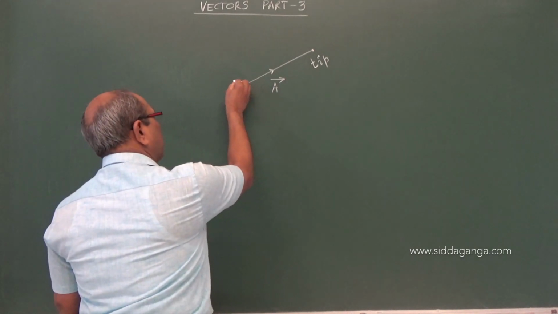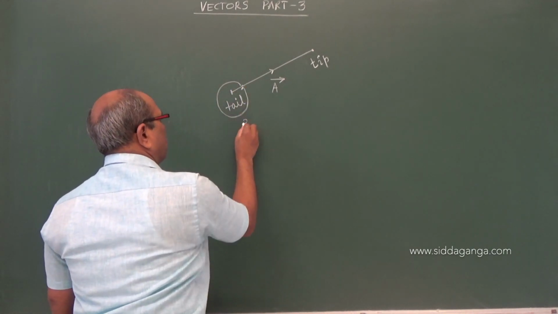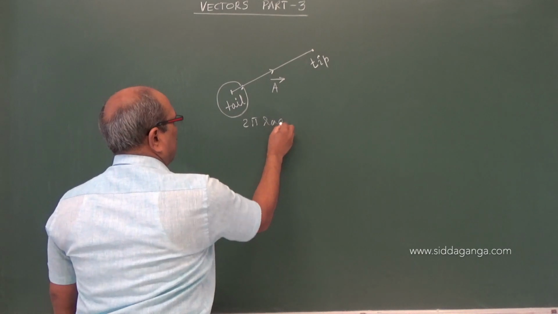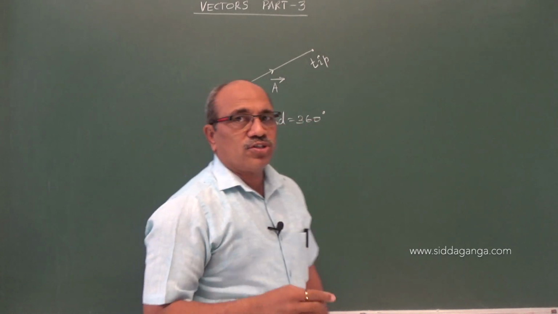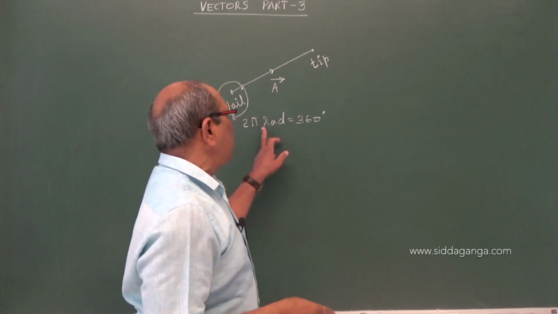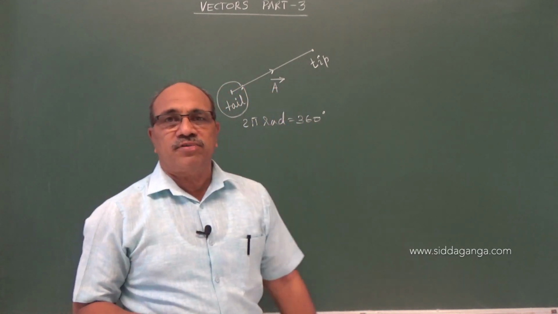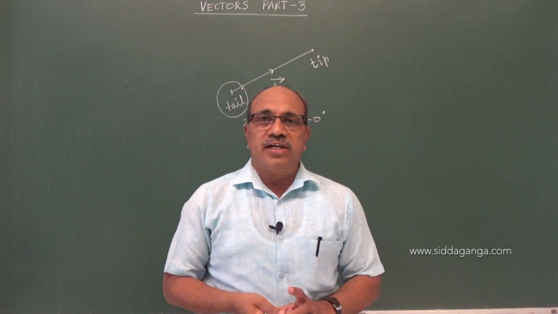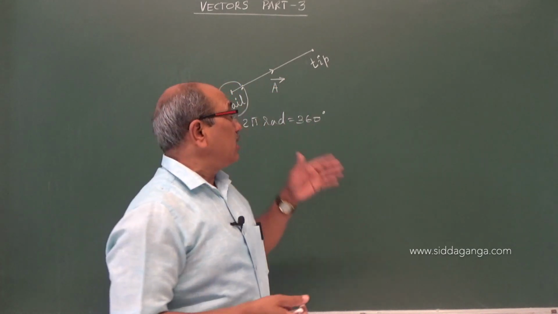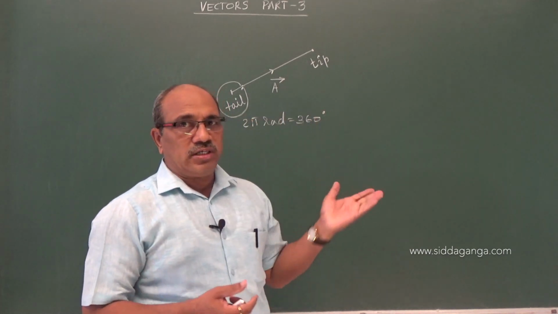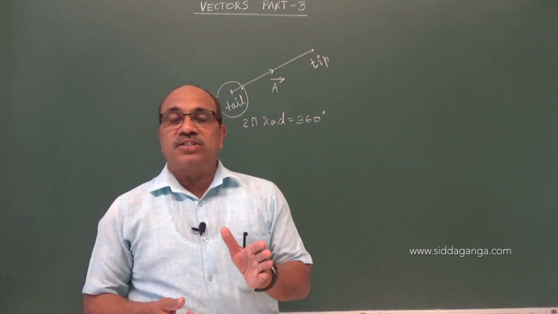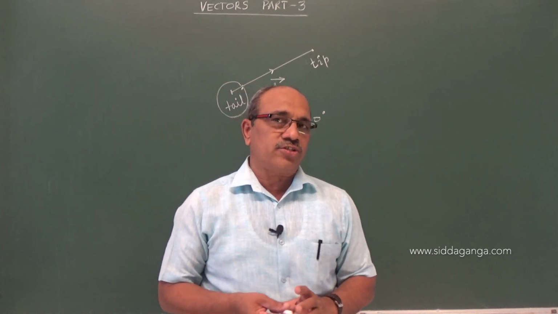If you rotate the vector through an angle of 2 pi radian or 360 degrees, the vector won't change, or any integer multiple of this, 2 pi n, where n refers to 1, 2, 3. The magnitude of the vector remains the same and the direction also remains the same. If you turn it by any fraction of that value, then the magnitude may be the same but the direction changes.